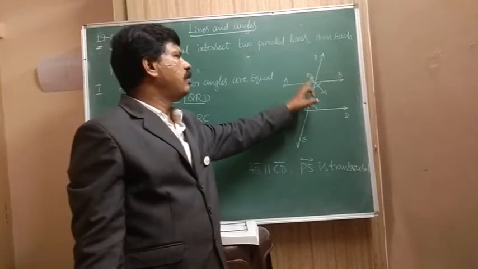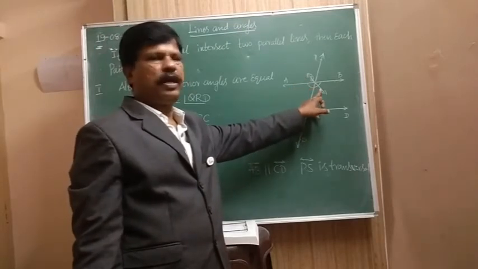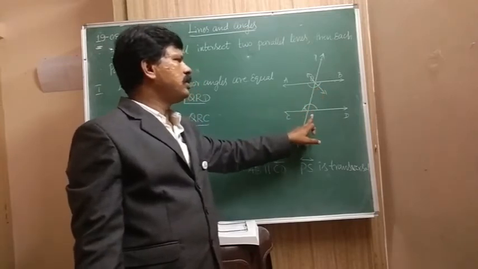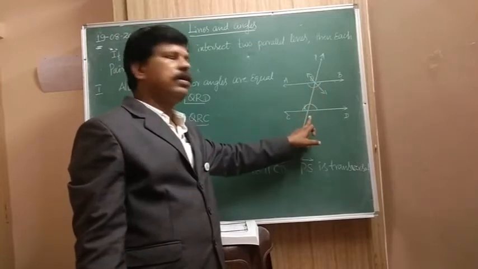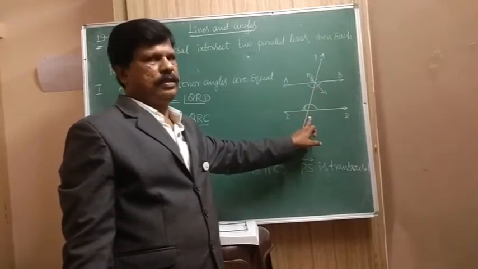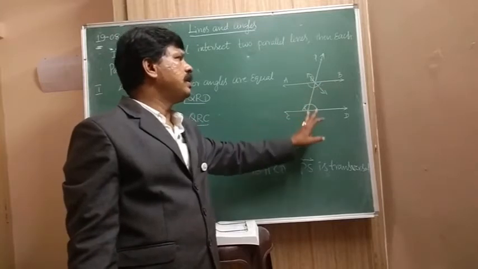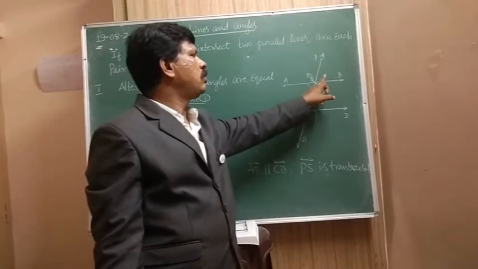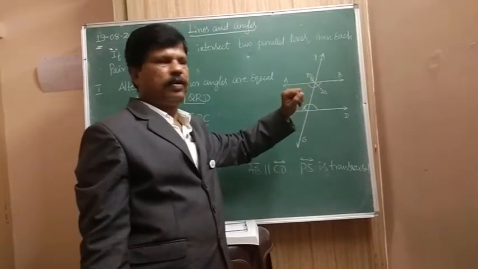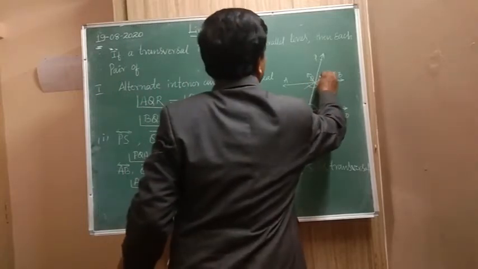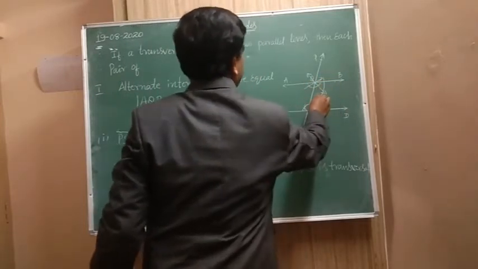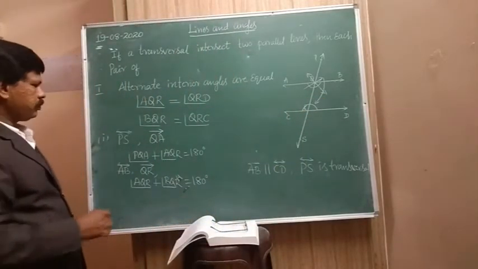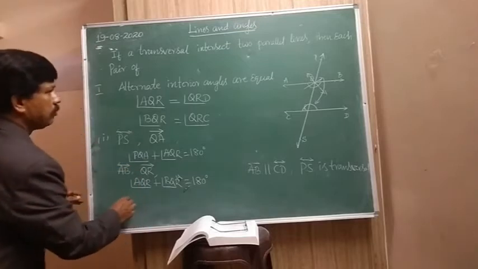So instead of that, we are writing this one. Then next, this angle is equal to this angle. What is this? Corresponding angles, they are equal. Then this angle is equal to this angle, and this angle is equal to this one, vertically opposite angles. So what can we write?